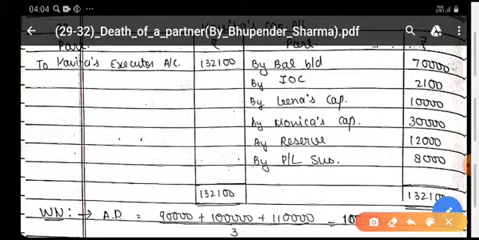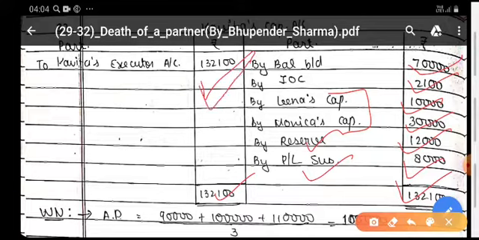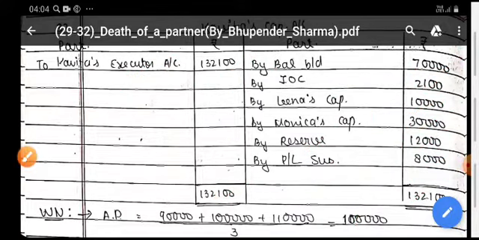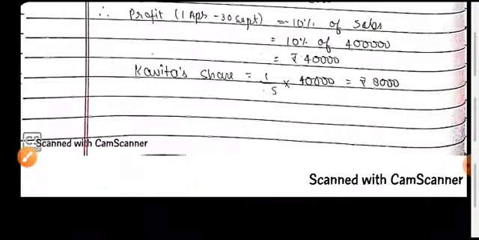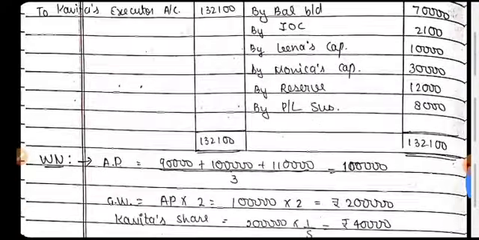After giving all these things, opening capital, interest on capital, amount of goodwill by the gaining partners, the reserves in the old partners' old ratio, and the amount of profit and loss suspense account, all these items shall be given to her. Now the balance is rupees 1,32,000 to be transferred to her executor's loan account. Now this question has been completed. If you are still having any doubts, you can discuss. Thank you.